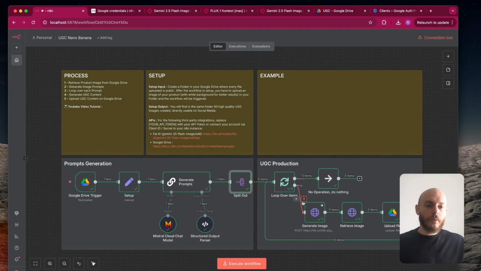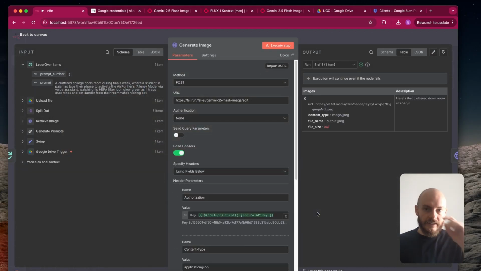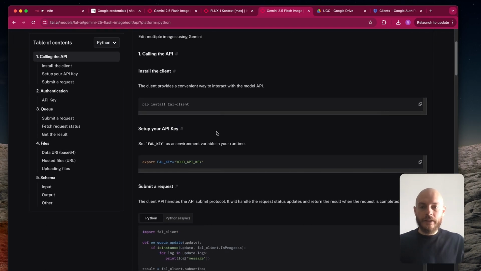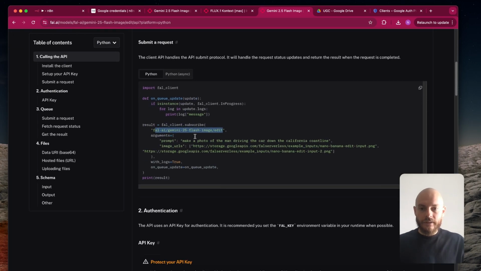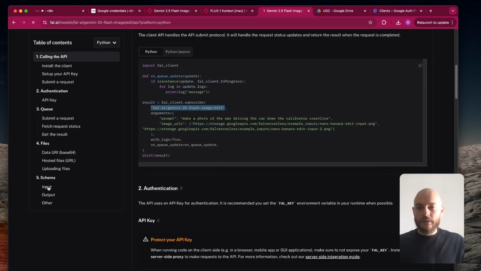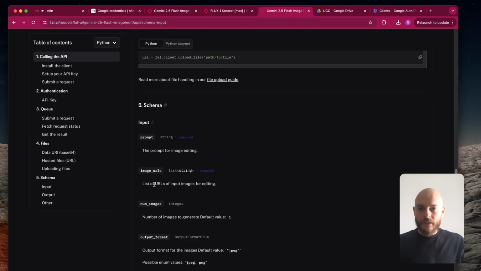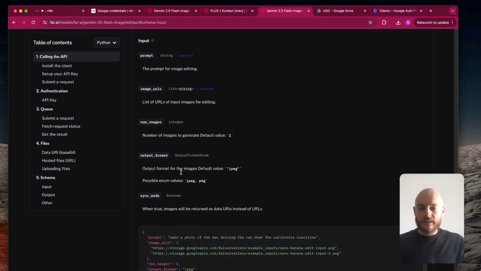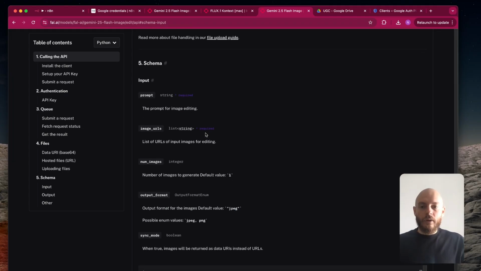After this, we loop over each of these items, and this is where we'll call fal. So this is a post method, and the URL of this post method is fal run fal Gemini 2.5 image edit. So for this HTTP node, you can find everything you need in the fal documentation. For example, as you can see here, we have the URL of the post method. And if we go on input, yes, input, perfect. We have all the parameters.